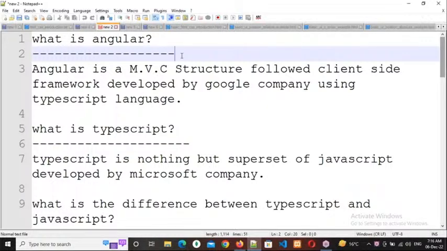So this is about frameworks. Why is everybody using frameworks nowadays? Most of the companies are using frameworks to develop any type of application. So why is every company using frameworks to develop their application? The reason is very simple. First of all, I will compare with a real world example, then I will explain why they are using frameworks.